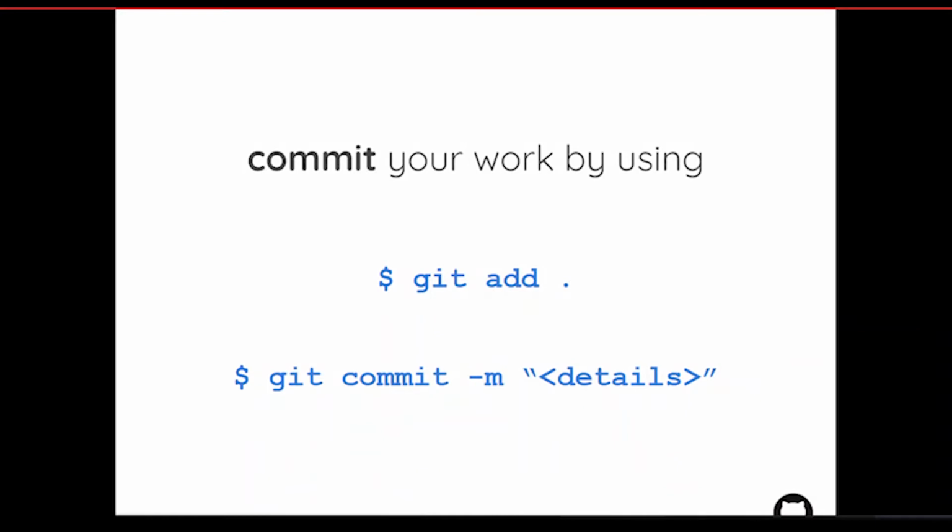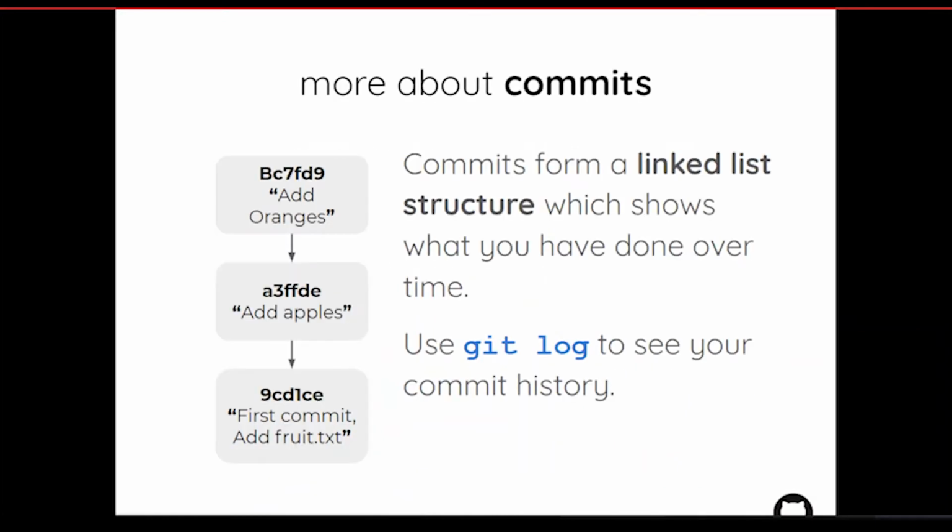Next is commits. Commits are like a linked list structure. So I guess you already know what a linked list is. It's a data structure, okay? Suppose the first thing is you add some oranges to your project. So this is the commit message we used, and this is an ID for your commit change. Every commit will have a unique ID, or hash code, you can say.